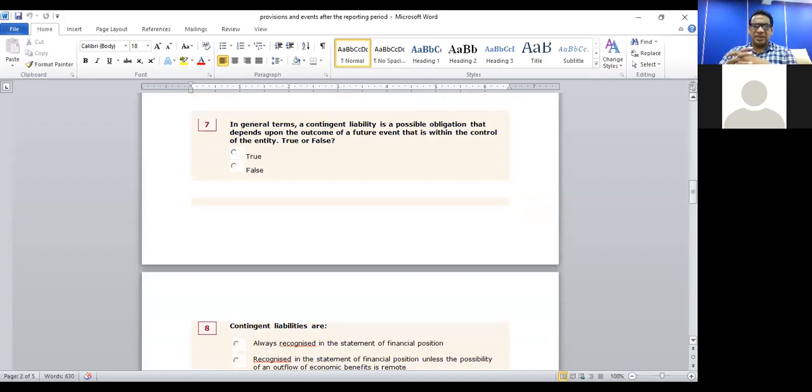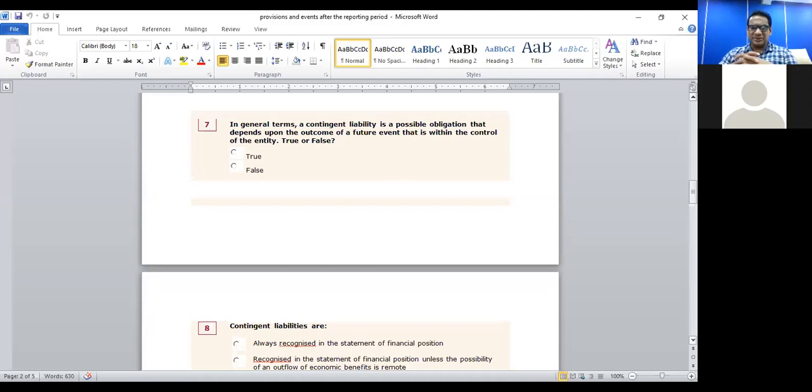Question 7. In general terms, a contingent liability is a possible obligation that depends upon the outcome of a future event that is within the control of the entity.